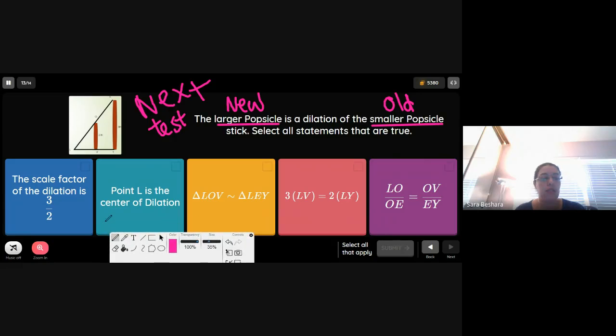I mentioned that before, when you're looking at all of these options right here, when you have a multi-select, you really need to look into each option that you have and find out whether it's right or wrong. Because if you miss one of the options, you get the entire question wrong. So first, the scale factor of the dilation is 3/2.